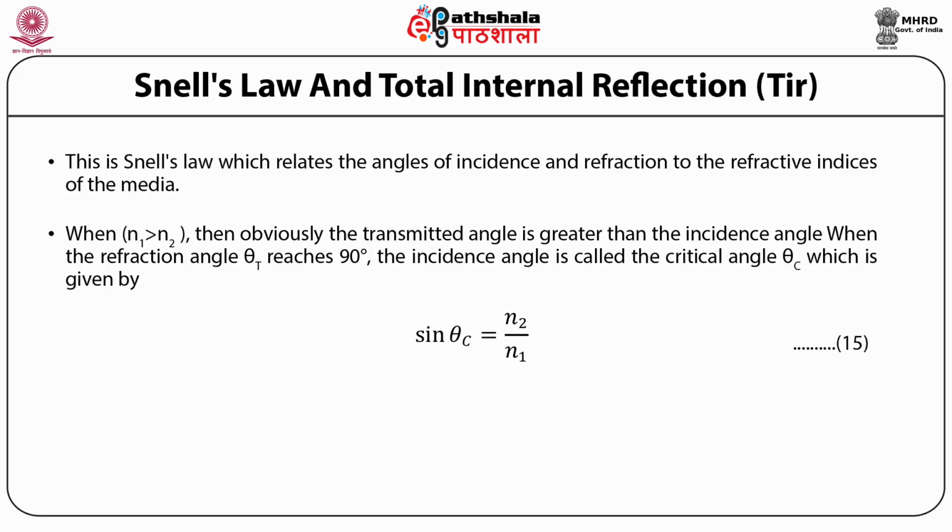When the refraction angle theta t reaches 90 degrees, the incidence angle is called the critical angle theta c, which is given by sin theta c is equal to n2 by n1. When the incidence angle theta 1 exceeds theta c, then there is no transmitted wave but only a reflected wave. The latter phenomenon is called total internal reflection.